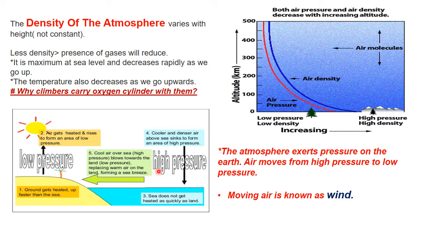Okay, so now what happens when it is heating up? The air will rise, and because the air is already rising up, this will create a low pressure here. And because there is a vacuum created, the high pressure will try to fill it. So the air always moves from high pressure to low pressure, and this moving air is known as wind.